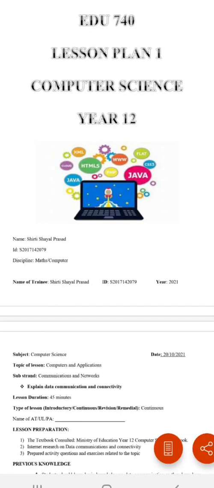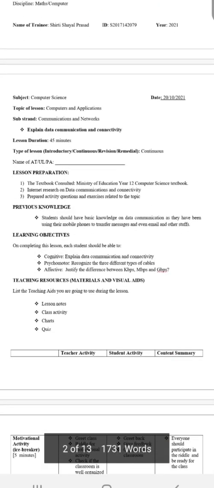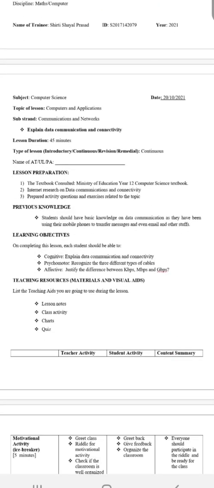EDU 740, Lesson Plan 1, Computer Science, Year 12. The topic of the lesson is Computers and Applications, Substrate, Communications and Networks. The topic that I have chosen is Explain Data Communication and Connectivity.